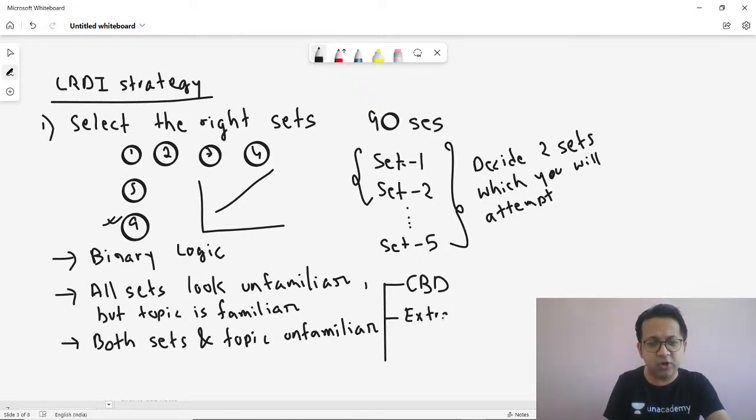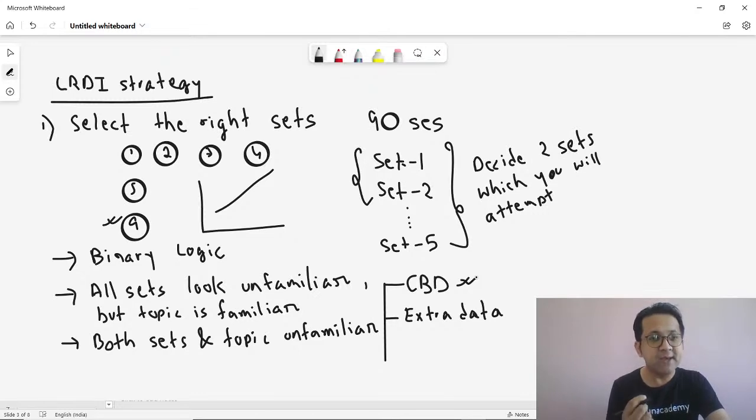Now, what will happen? Logically think about it. If there is a cannot be determined, there could be a scenario where multiple arrangements are possible. Your set and your topic are both unfamiliar. You try hit and trial and solve the set on the day of the exam.